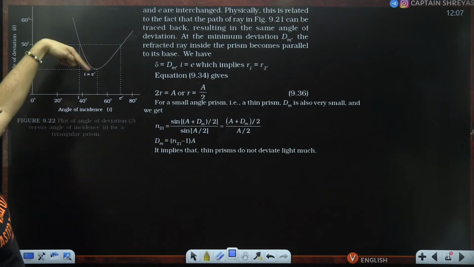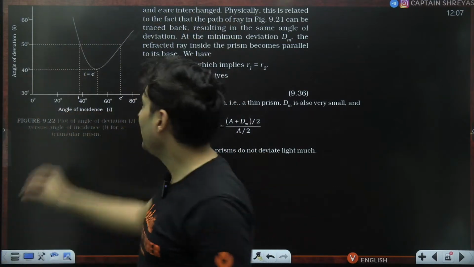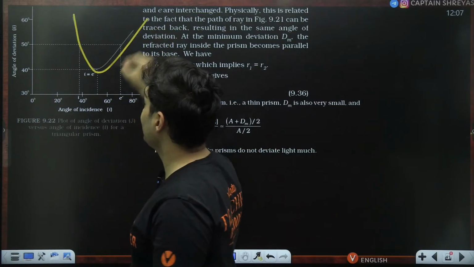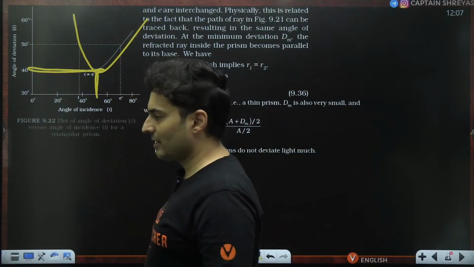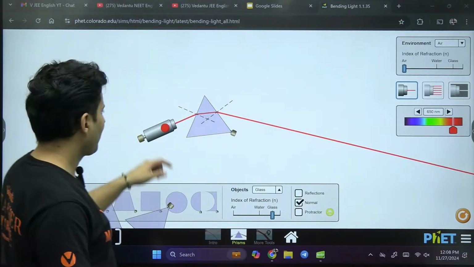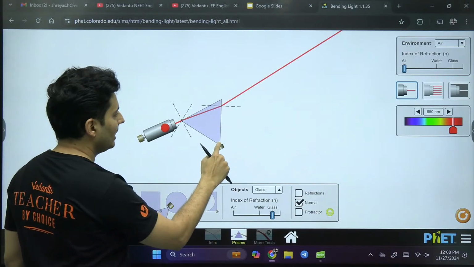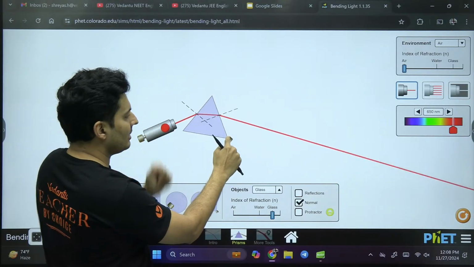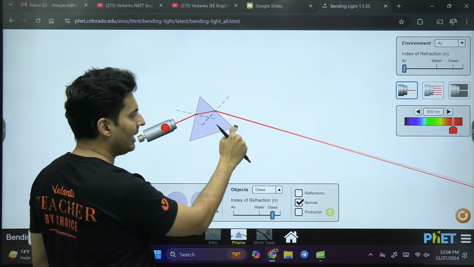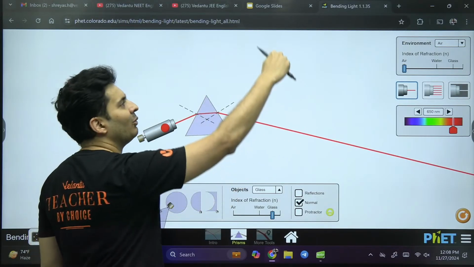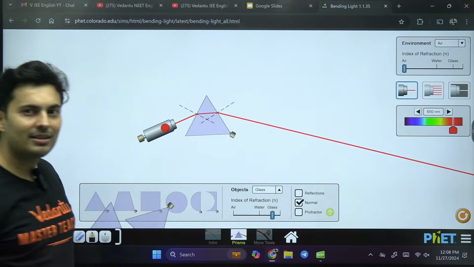Is it now making sense to all of you? Why is it looking like this? It is becoming minimum for some particular angle over here. Watch it once more. See, it is deviating by a large amount. Now the deviation decreased, became minimum, and again became more. So that is why it decreased and became more as the angle of incidence has changed.